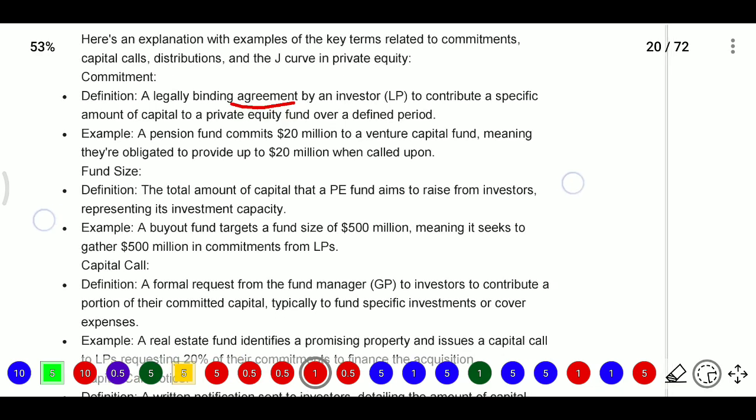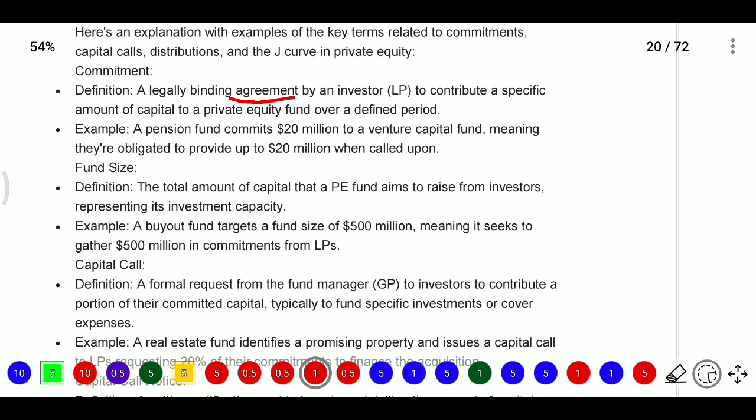For example, a pension fund commits 200 million to a venture capital fund, meaning they have promised they will pay 200 million to the venture capital fund. Here it means they are obligated to provide up to 200 million when called upon. So whenever the venture capital fund calls for money, the pension fund will give the amount. They will not collect the full amount at a single point in time; they may collect 30% the first year, then 40% and then 30%, based on the investment strategy. They will collect it for the PE funds.